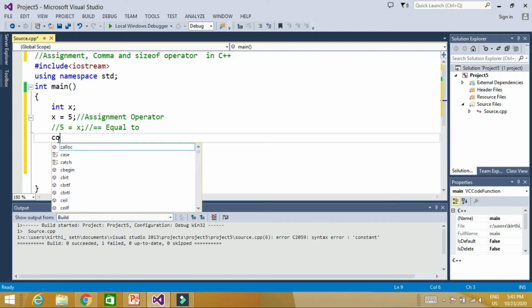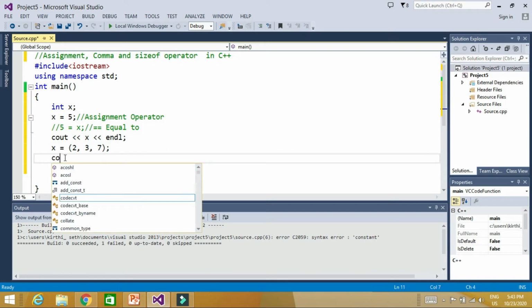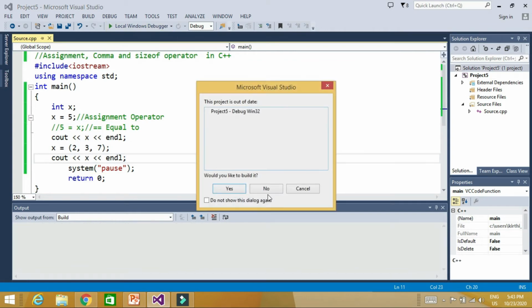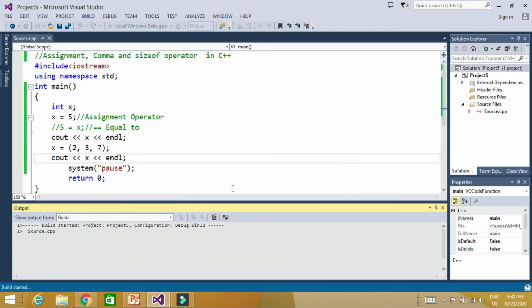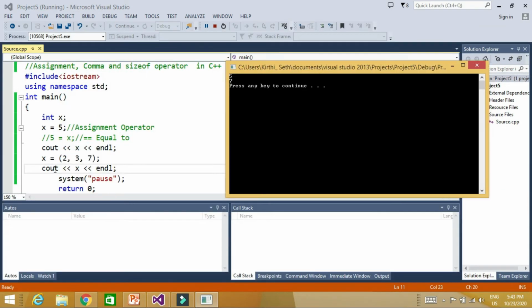So let's check it. Here cout x after assigning 5 with the assignment operator, and here cout x again. So first it will be 5 and then it will be 7. See, first value is 5. So always when you separate with commas, the last value will be your variable value.